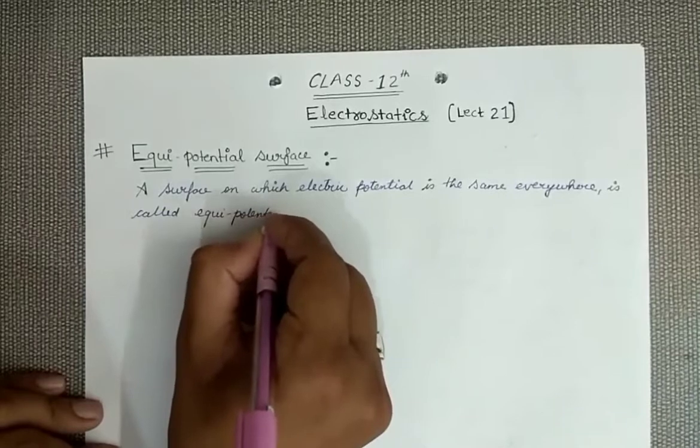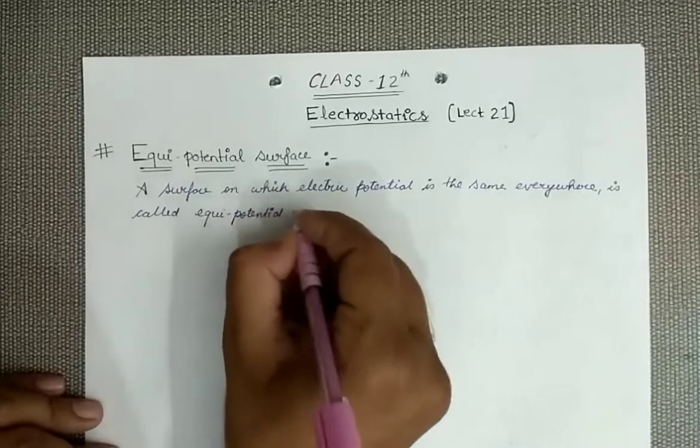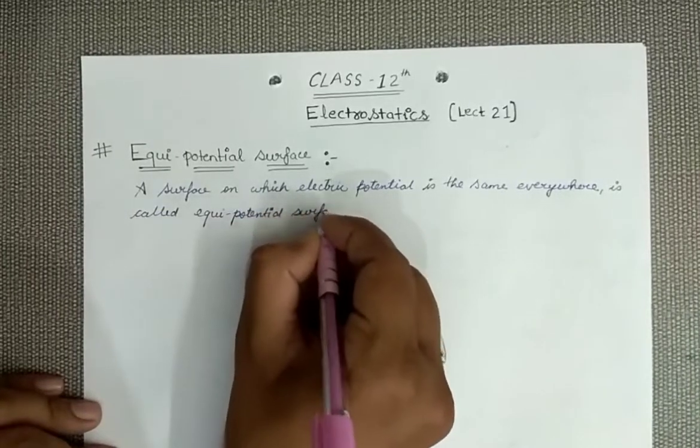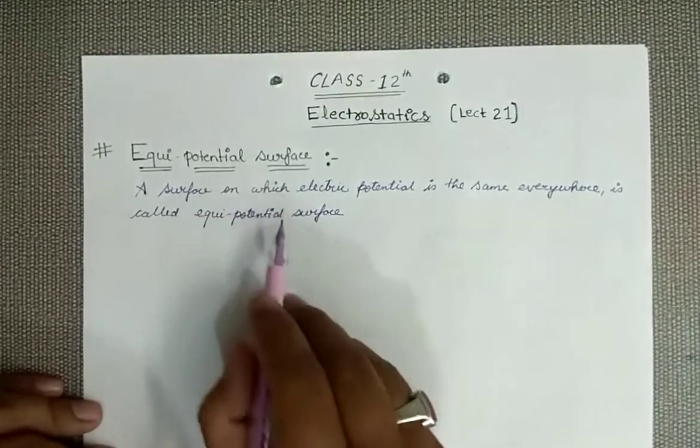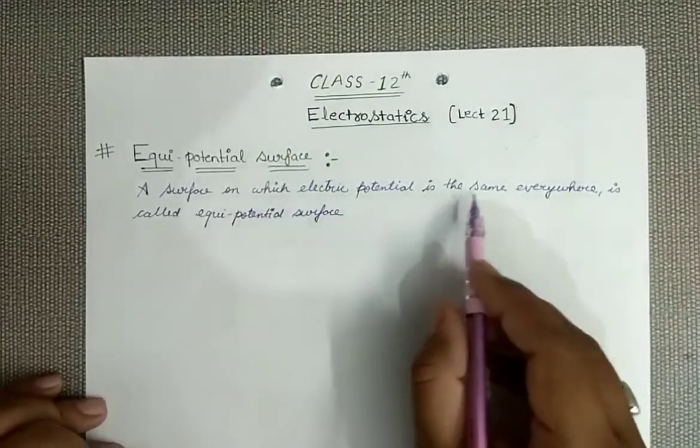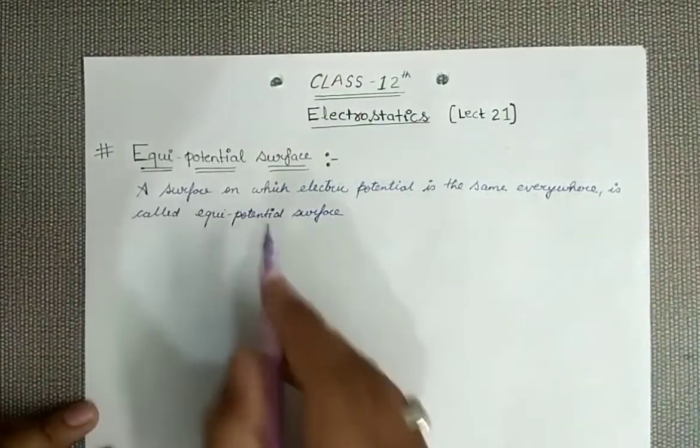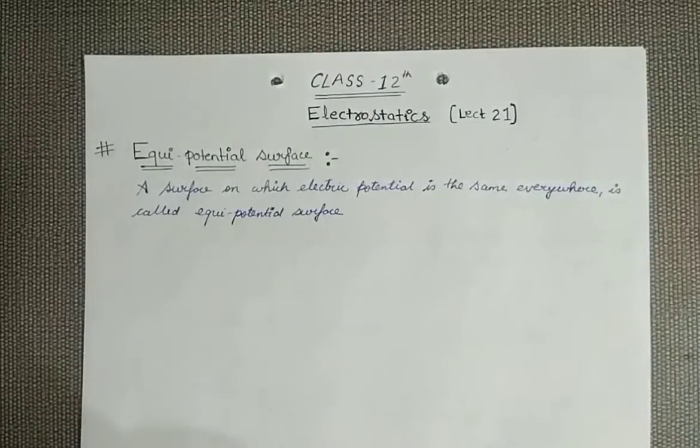I think you got the definition. The definition is very easy. A surface on which electric potential is the same everywhere is called an equipotential surface.